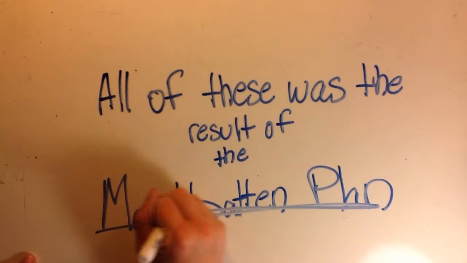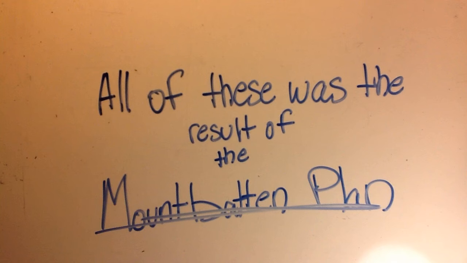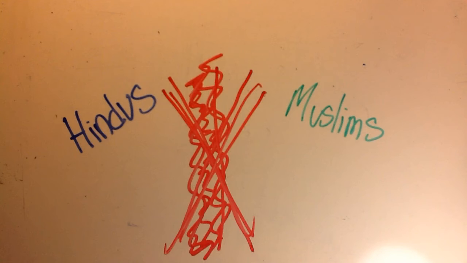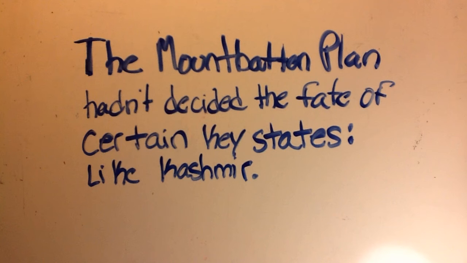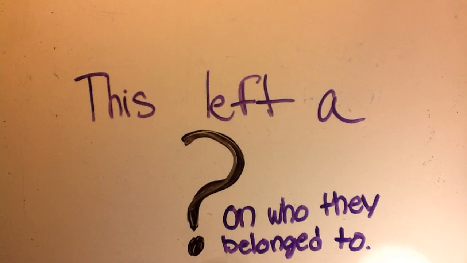And all of this chaos and everything, the killings and the murders, came from the Mountbatten Plan. As mentioned before, the Hindus and the Muslims had a long-lasting feud, and so the partition was to help them keep peace by dividing up the Muslims into certain countries and the Hindus into certain countries. However, not all of the areas in India were decided. There still lay a question mark on whose country owned certain states like Kashmir.